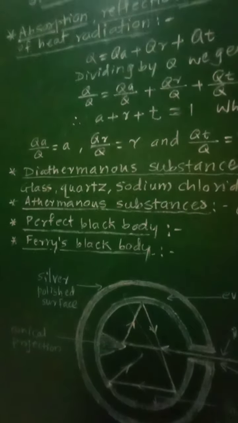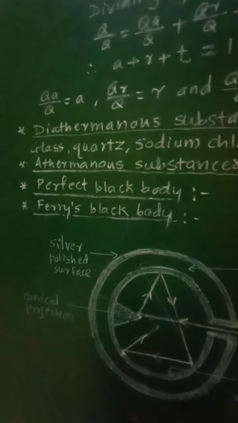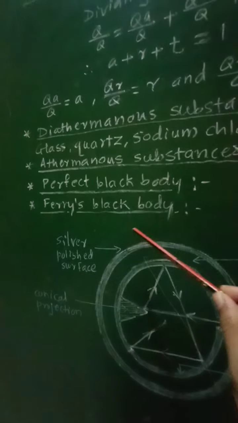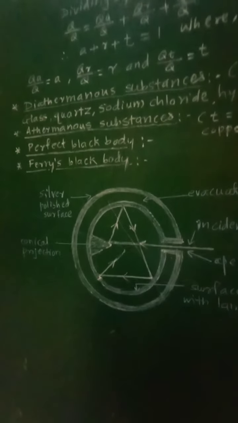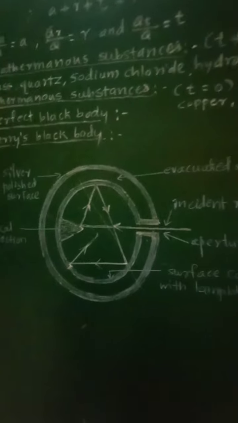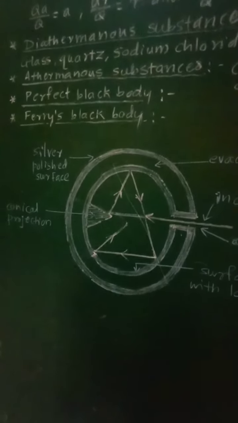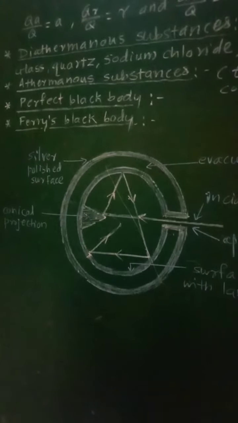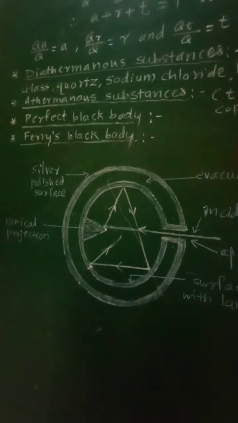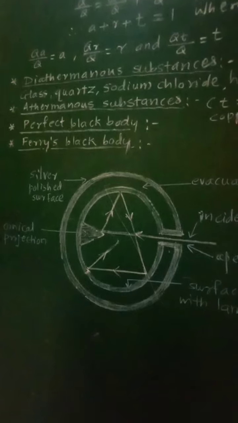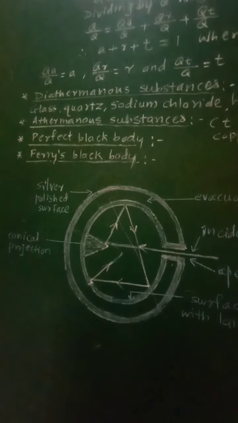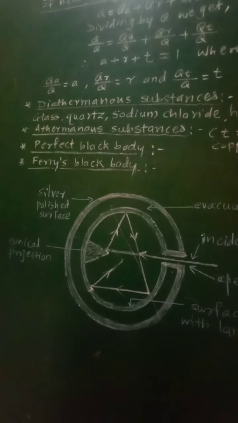Now, let us see the most important point related to the perfect black body, and that is Ferry's black body. Let us see its construction. It consists of a double-walled hollow sphere having a tiny hole, called the aperture, through which radiant heat can enter.